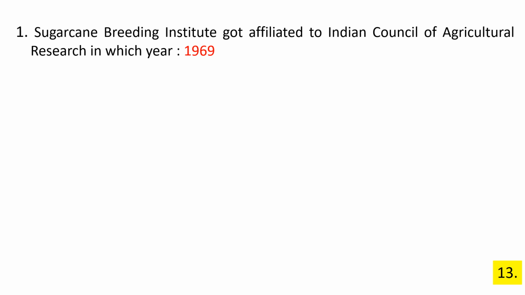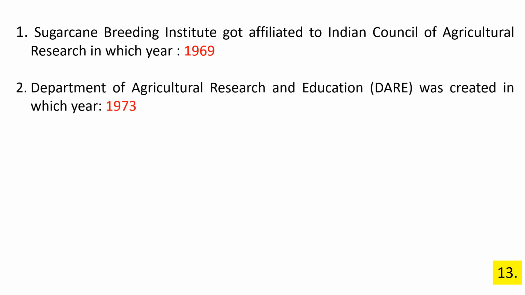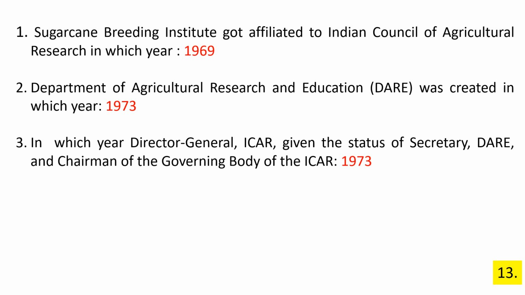Sugarcane Breeding Institute got affiliated to Indian Council of Agriculture Research in which year? 1969. Department of Agricultural Research and Education was created in which year? 1973. The Director General ICAR given the status of Secretary of DARE and Chairman of the governing body of the ICAR in the year of 1973.